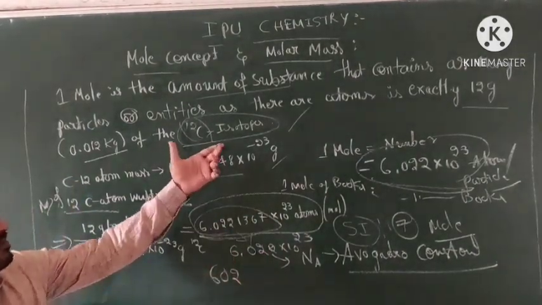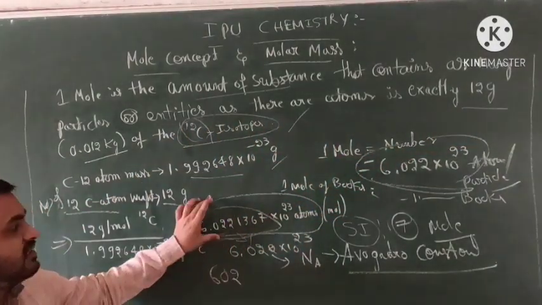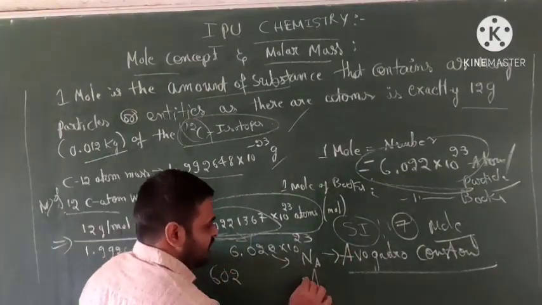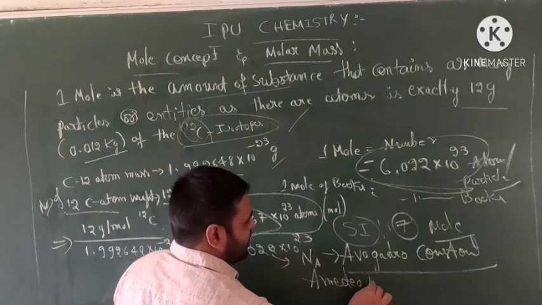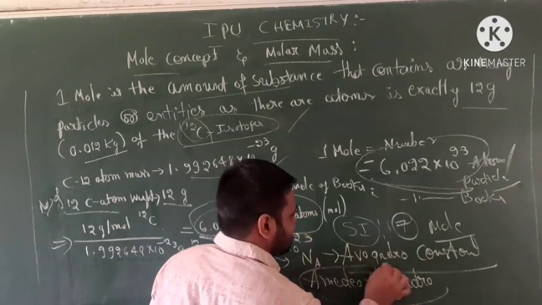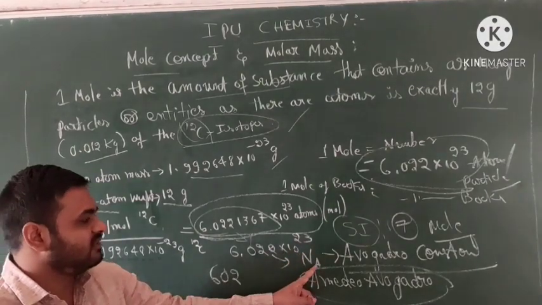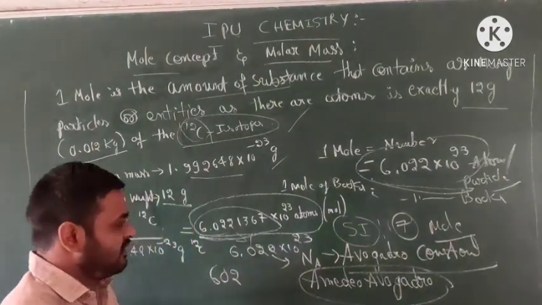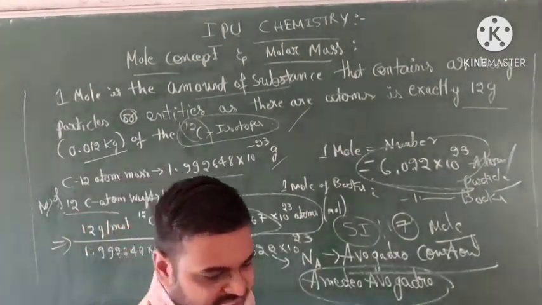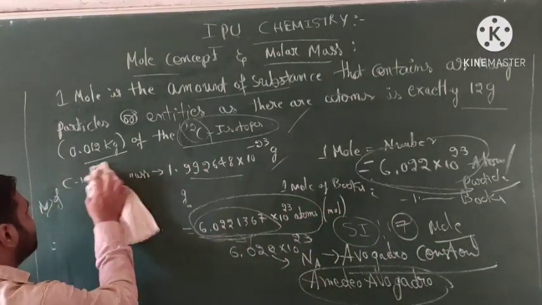This is the beautiful concept: 12 gram of the carbon isotope is equal to this value. This was given by the scientist Amedeo Avogadro. We represent the value 6.022 into 10 to the power of 23 as the Avogadro constant. Okay students, let me explain some examples to identify these terms. So, what are those examples?